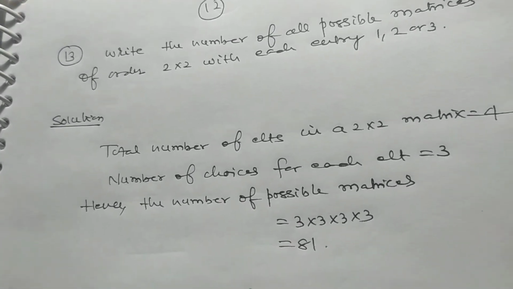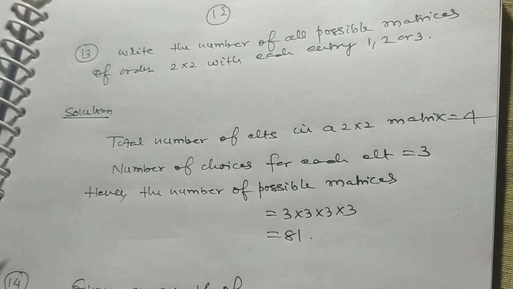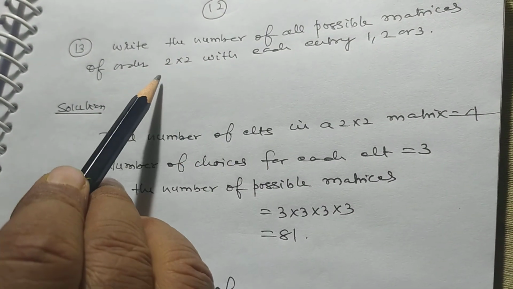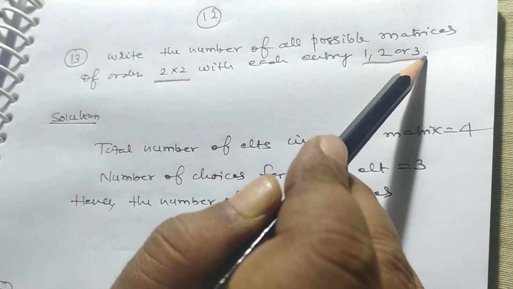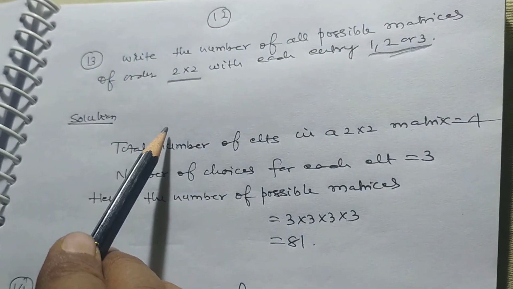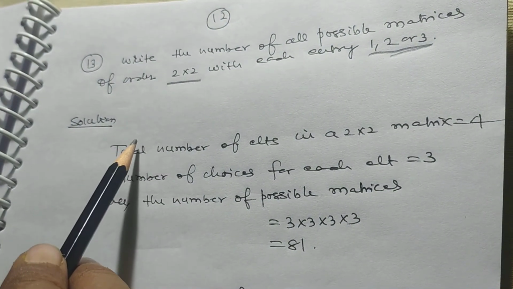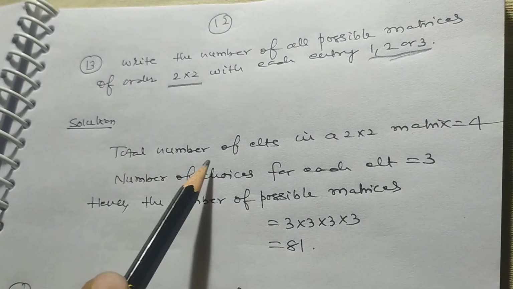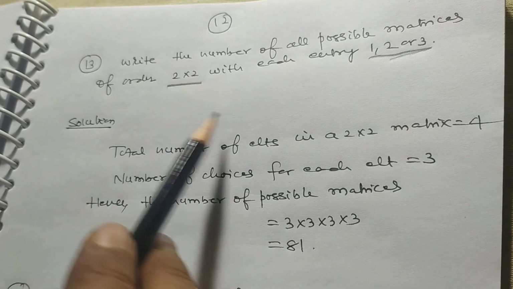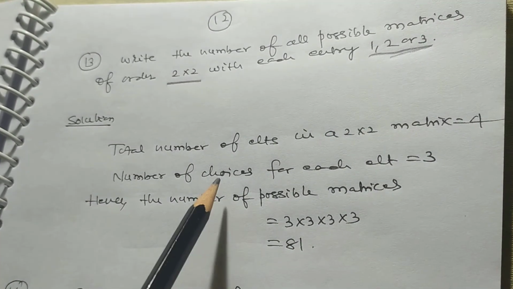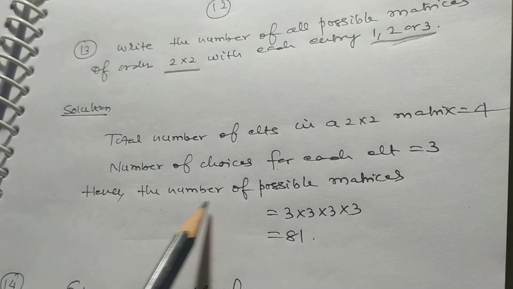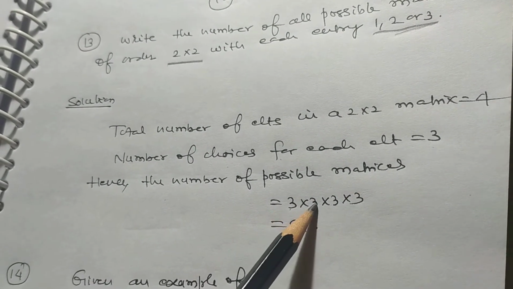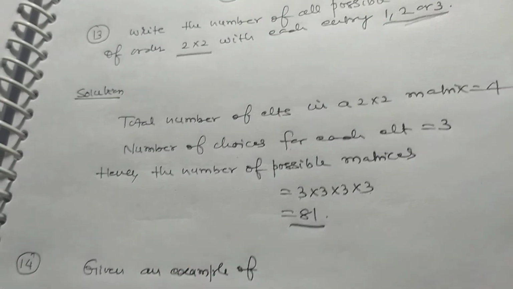Problem number 12. Write the number of all possible matrices of order 2 by 2 with each entry 1, 2 or 3. So how many possible elements? Number of elements in a 2 by 2 matrix is 4, and number of choices for each element is 3. So the number of possible matrices is 3 into 3 into 3 into 3, that is 81.